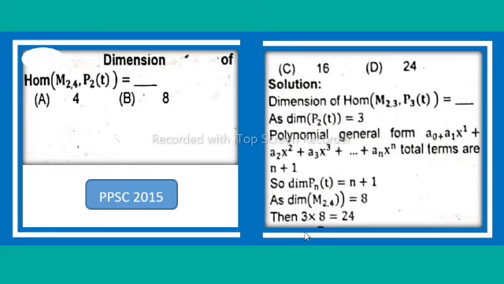Dimension of Hom(M2, P2(T)) is equal to 3 multiplied by 8, so 3 times 8 is equal to 24. So option D is correct, that is 24.